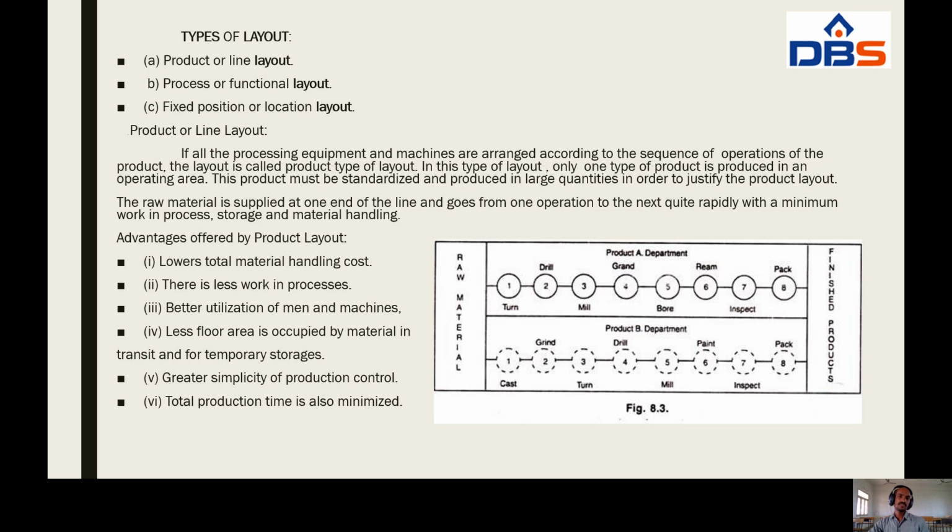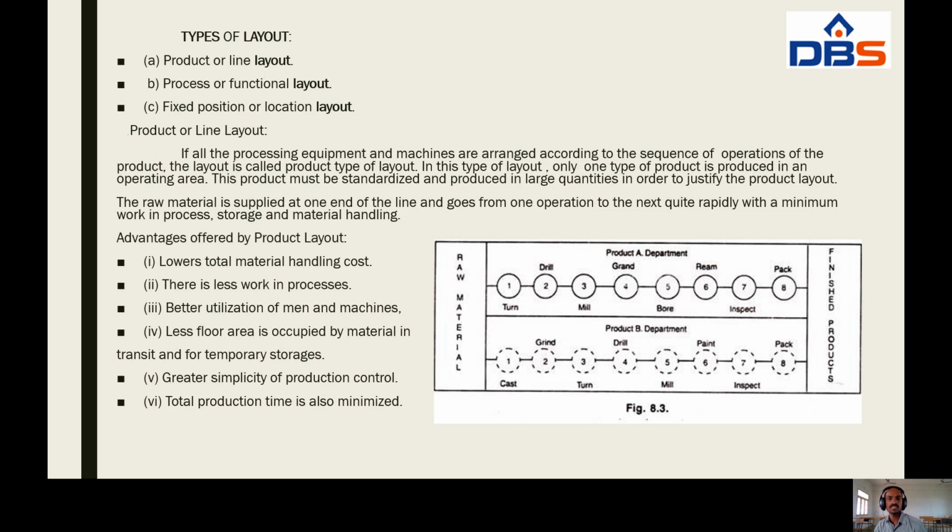Coming to the first one, product or line layout. If all the processing equipment and machines are arranged according to the sequence of operations of the product, the layout is called product type of layout. In this type of layout, only one type of product is produced in an operating area.